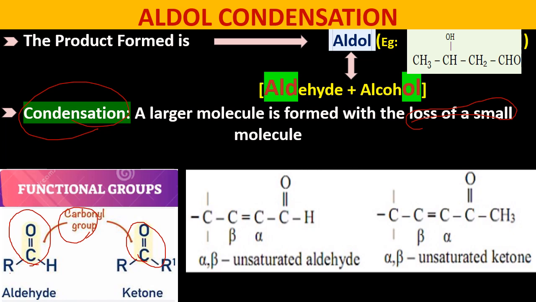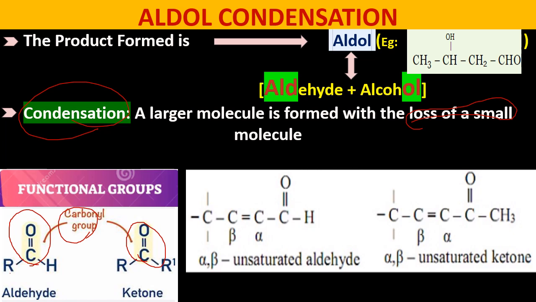With this loss of small molecule, a large molecule is formed. Those types of compounds are called condensation compounds, compounds formed by condensation reactions.